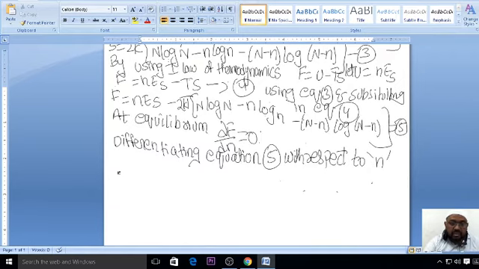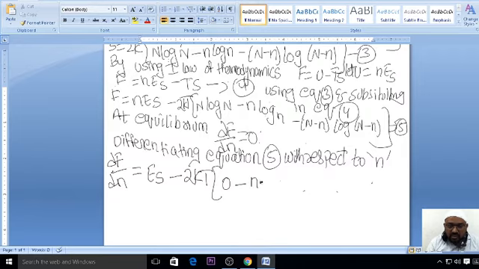So what will I write here? With respect to n means ∂F/∂n. See, ∂F/∂n is equal to, with respect to n, Es will be there, minus 2kT as it is. This will become 0, minus n into 1 by n, right? So minus this, minus n log n.